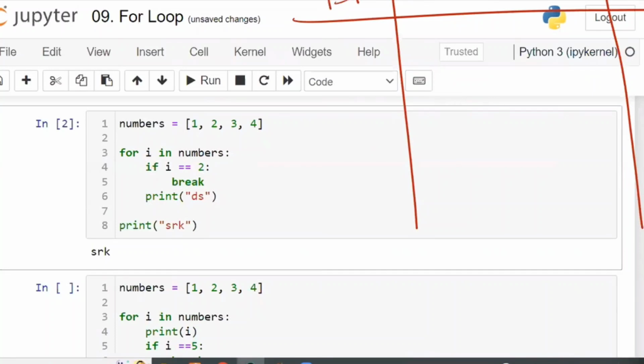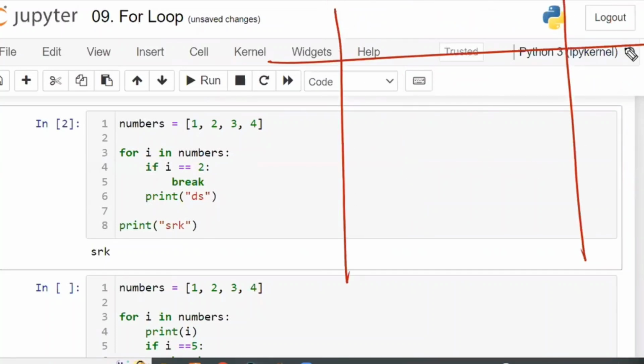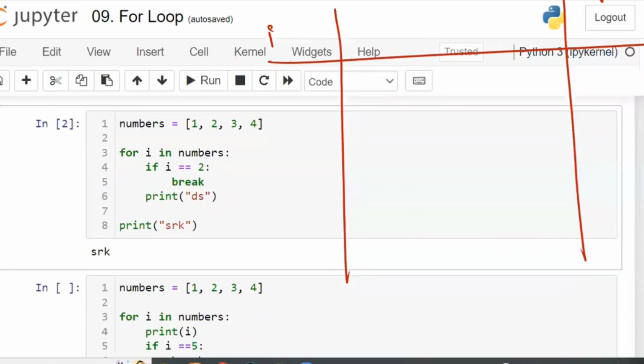So every time I'm executing the for loop, I'm going to write in my notes like this. What does this first column indicate? It is for different i values. This is the execution of the for block. If anything is printed, I'm going to write it here in the print column.